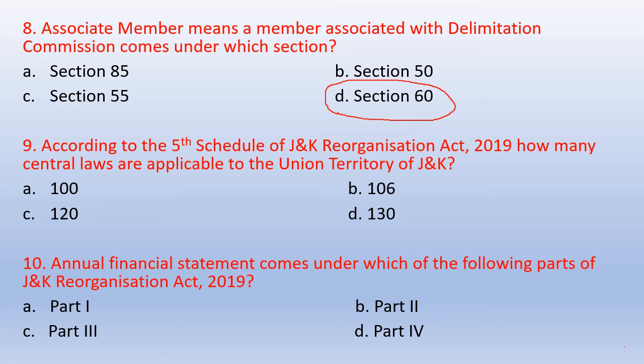Question number 9. According to 5th schedule of J&K Reorganization Act 2019, how many central laws are applicable to the Union Territory of J&K? Option A 100, option B 106, option C 120, option D 130. Friends, the correct answer is option B 106. There are 106 central laws in total applicable to the Union Territory of J&K under the 5th schedule of J&K Reorganization Act 2019.